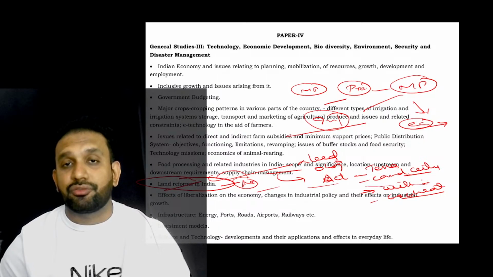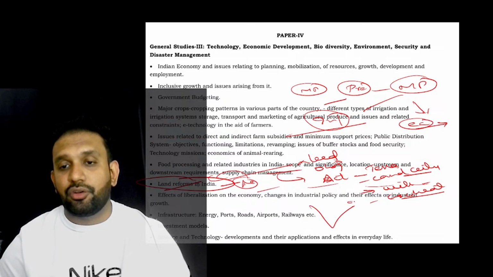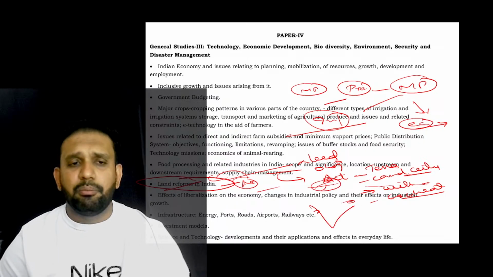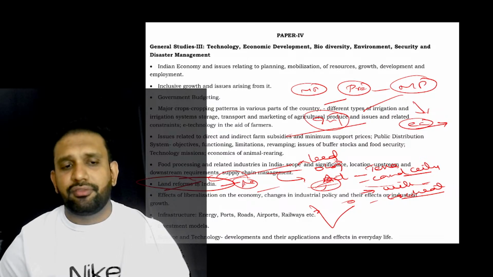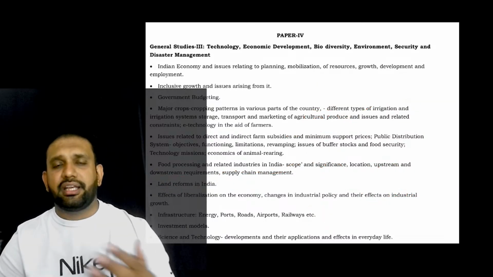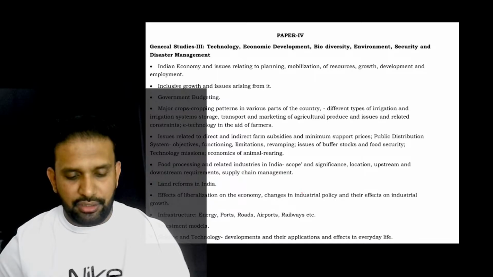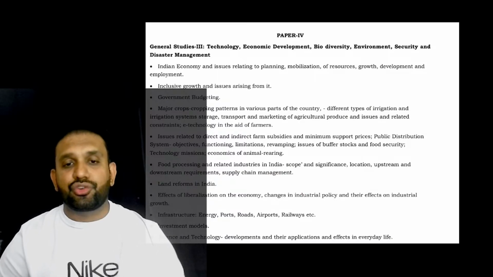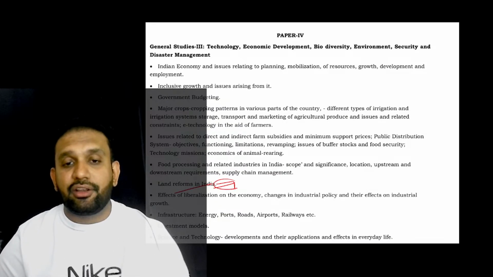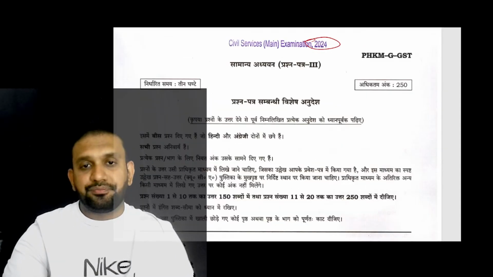Land reforms were successful in Bengal, Kashmir and Kerala. We say Bengal and Kerala, why? Because they had communist governments. Jammu and Kashmir, because they had a separate article for them at that time, so they easily distributed the excess land to the population. So it's a very, very direct question in the mains examination.